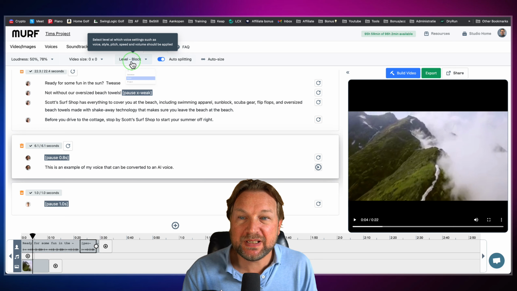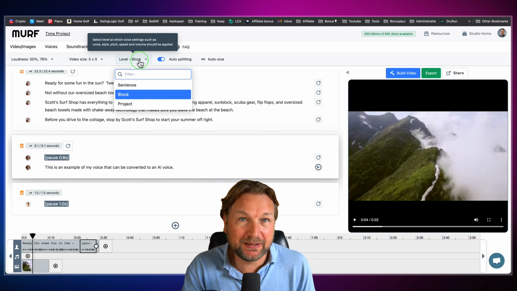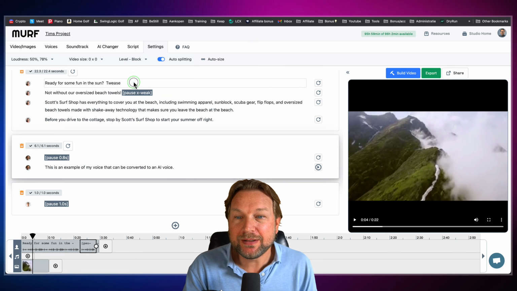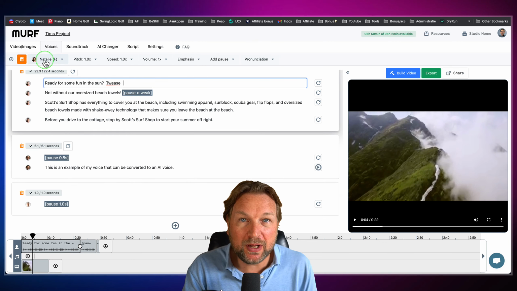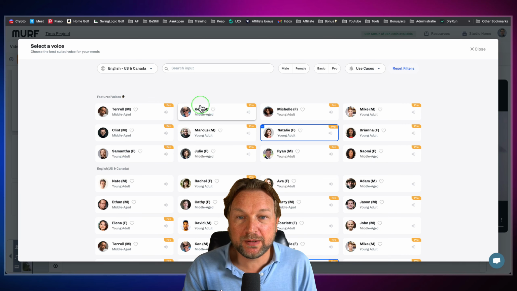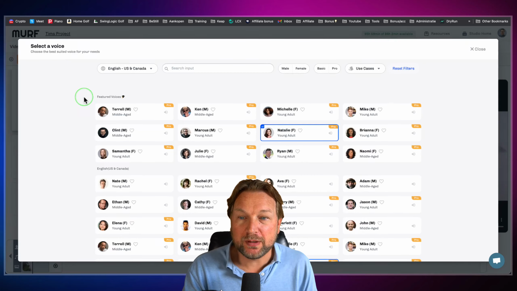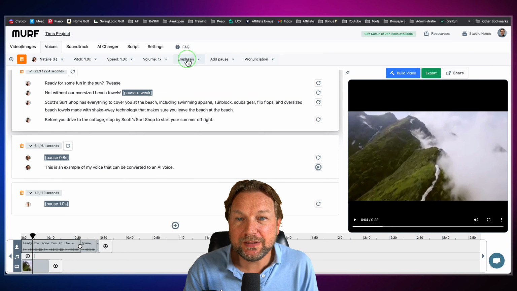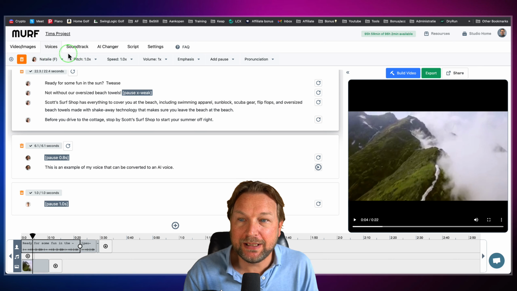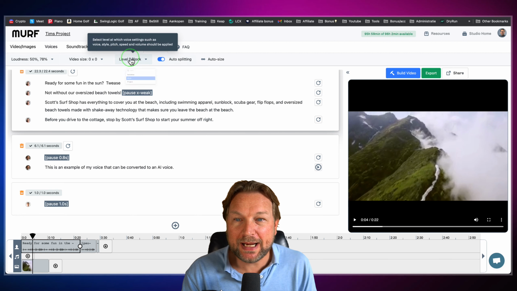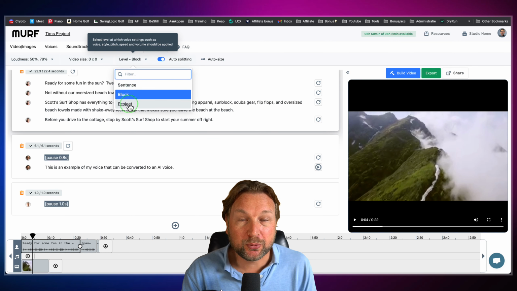And then there's another setting here. This is level, which is block right now, which means if you change this to sentence, you can select a sentence, and then you can say, okay, for this sentence, for example, I want to have Ken to be the voiceover, and then for the next sentence, I want to have Samantha, for example, as a voice. So here you can decide the changes that you make in here, so the speed, the volume, etc. You can decide if you like to have that at block level, at project level, or at sentence level.